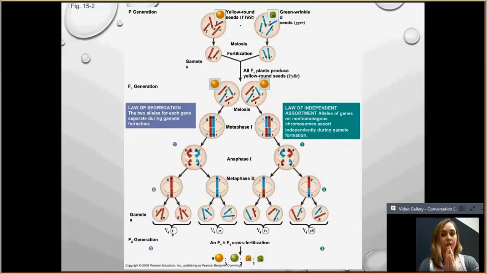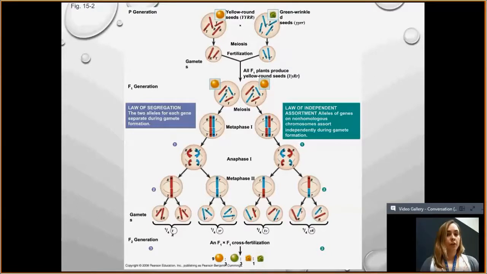all those homologous pairs. Remember that in metaphase 1, you have 2 rows of 23 chromosomes, one from mom, one from dad, all lined up, and then they separate. So now you don't have that combination. You do not have those 2 alleles available anymore. You just have one over here and one over there, and you are making multiple gametes.